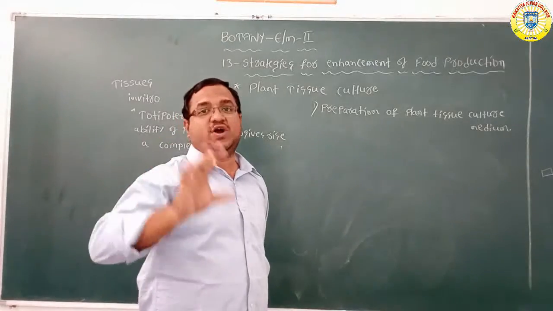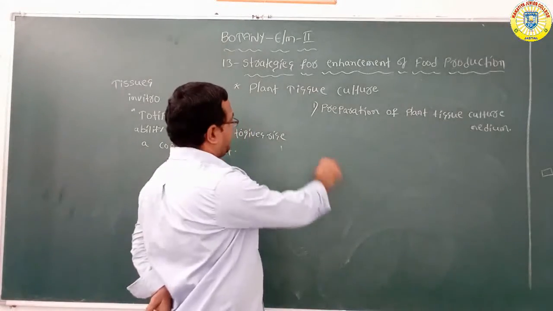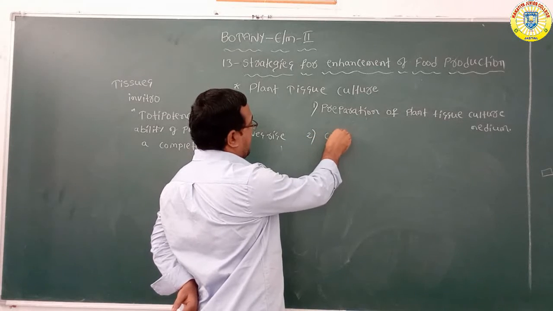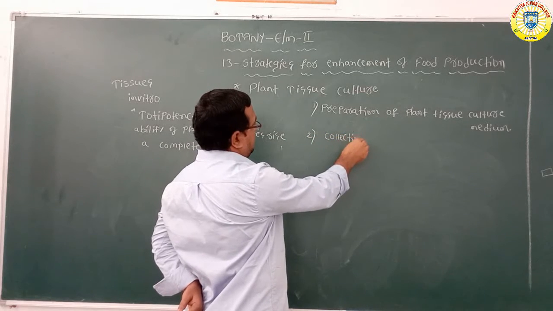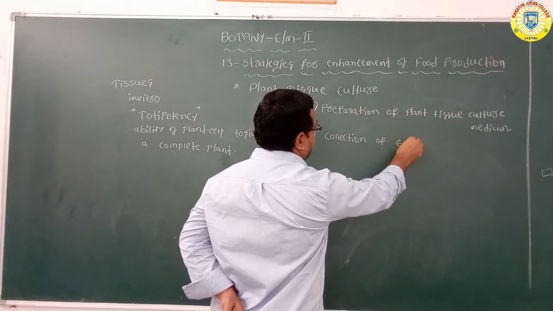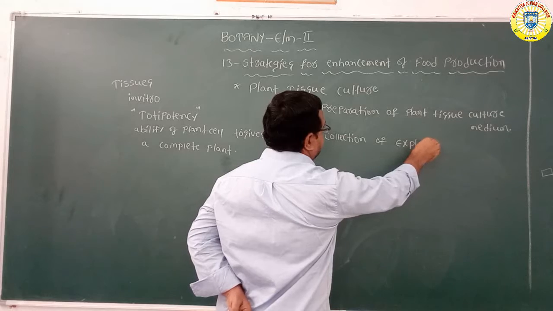Medium preparation is important first. Second one, collection of explant.